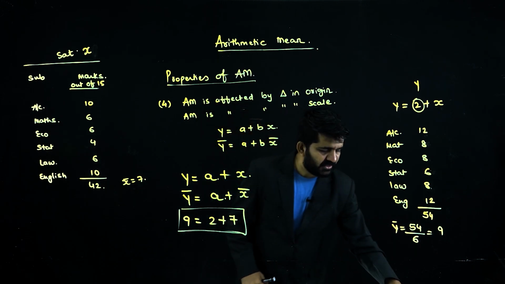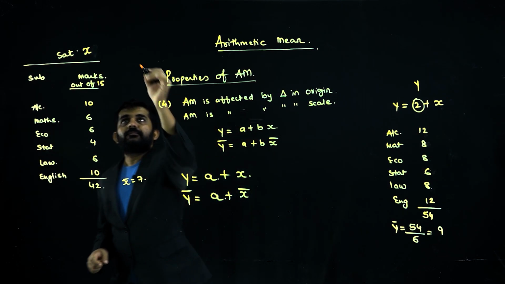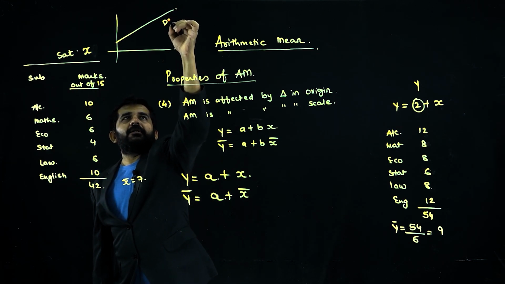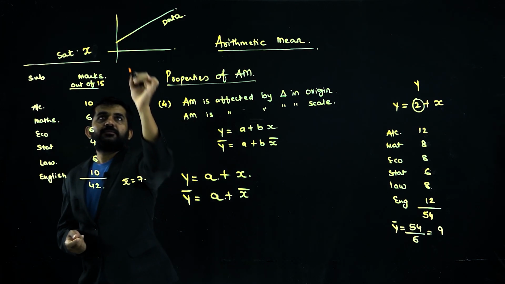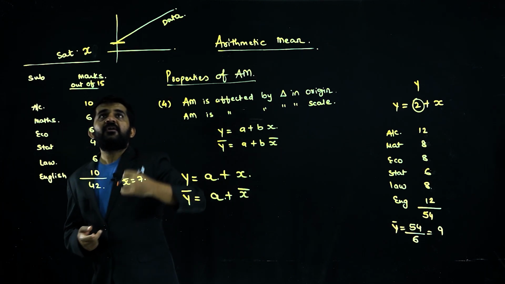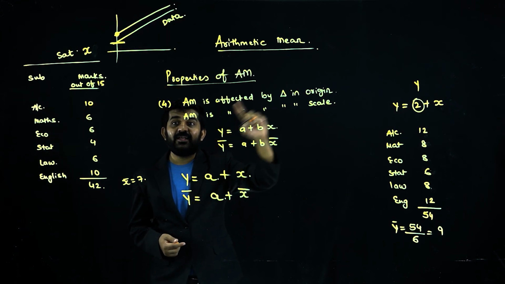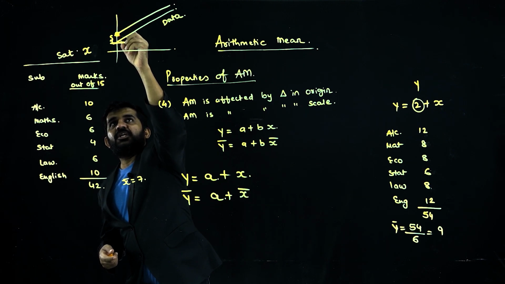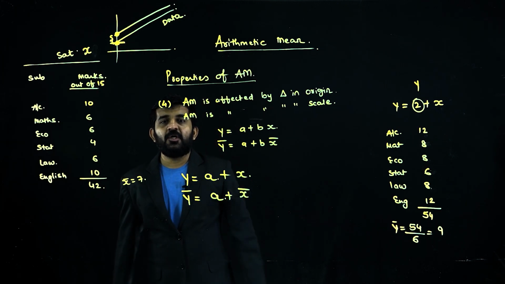Why is it termed as a change in origin? Try to understand, it is important. So this is your data. It is linear data because it is in a straight line. Where did the data start from? This point. Now if you start your data from this other point, the data is still linear, going in the same line. But what has changed? The origin has changed. So it is known as change in origin.